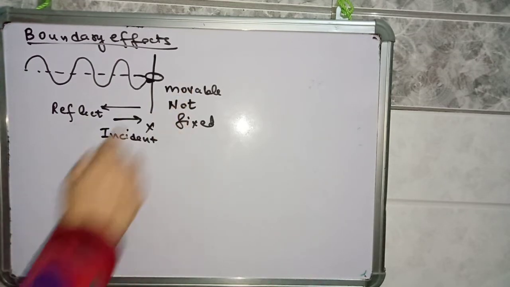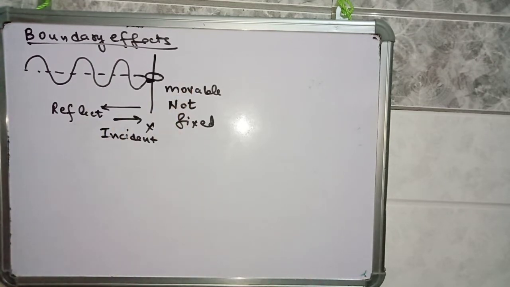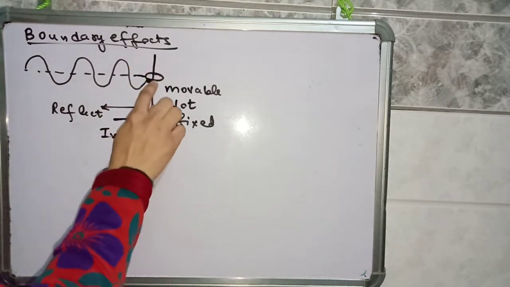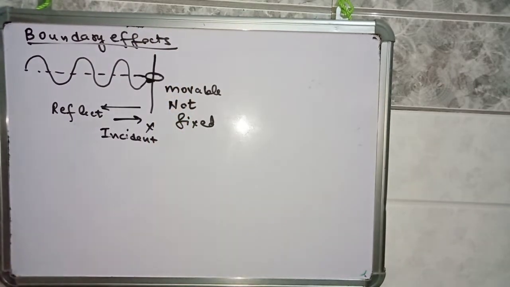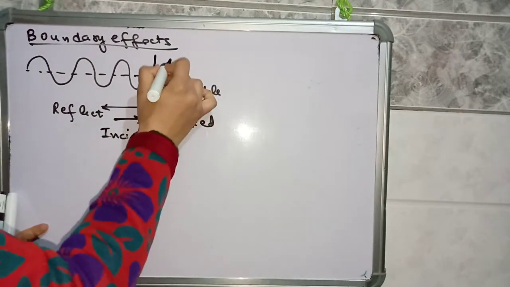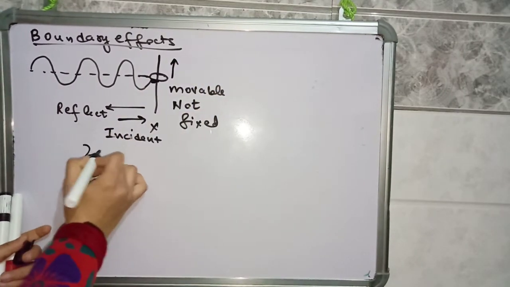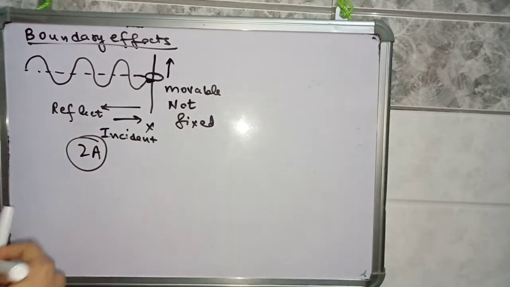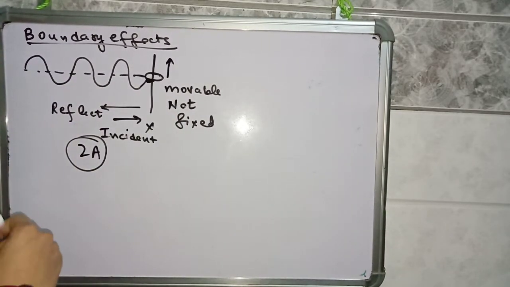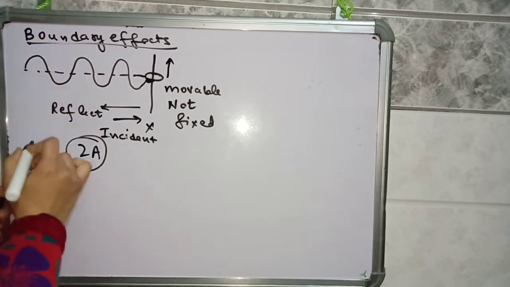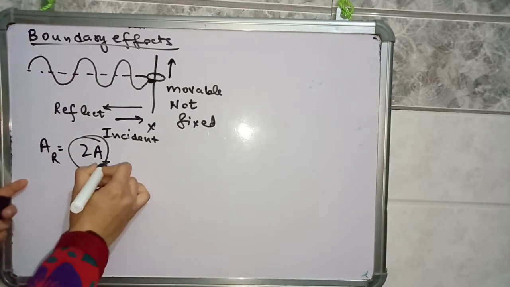But the boundary present here is movable. So what will happen, this ring will move in the upward direction. As the disturbance reaches this particle, this ring will move in the upward direction. There is no phase change in the particle. The ring will move in the upward direction, and the amplitude of the reflected wave is double the amplitude of the incident wave.